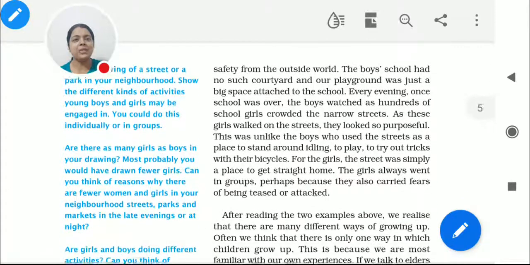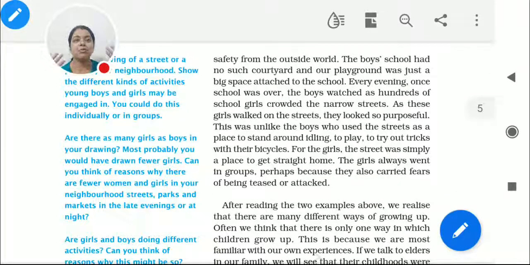Can you imagine a playground which is totally like a stadium from inside? It's just like a big room where the girls can play, so that the people outside cannot come and cannot enter, they cannot see what the girls are doing. The walls are not short, the walls are very high, where the girls are feeling safe. Here the matter comes: the boys had no such courtyard, and our playground was just a big space attached to the school, by the side of the school.